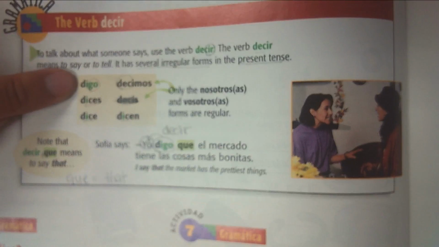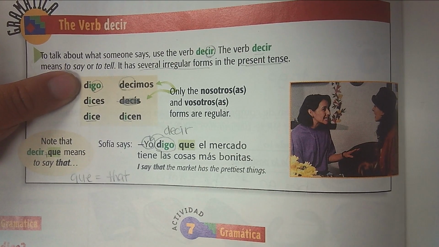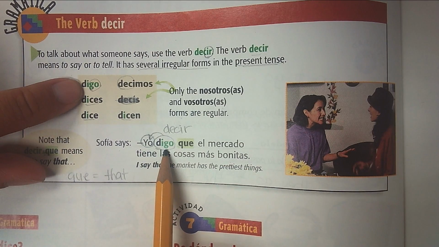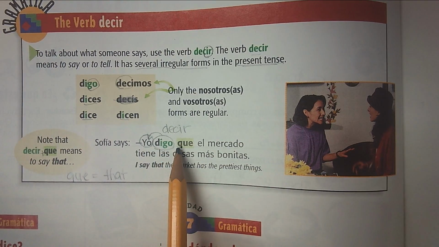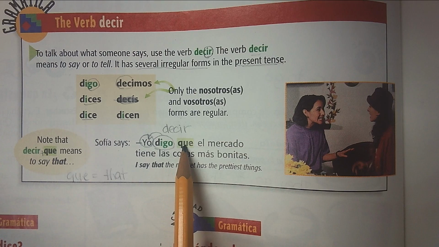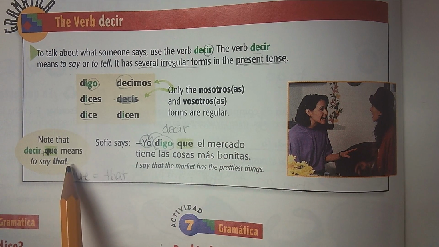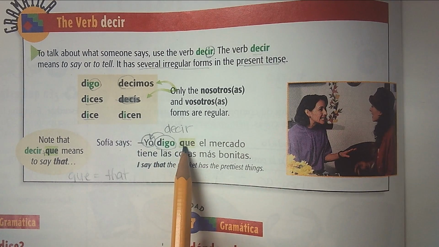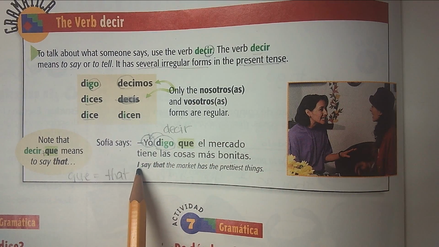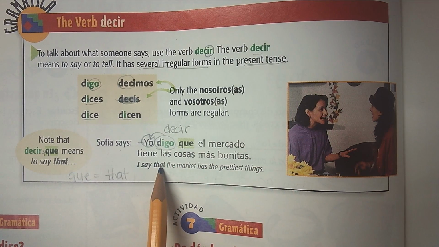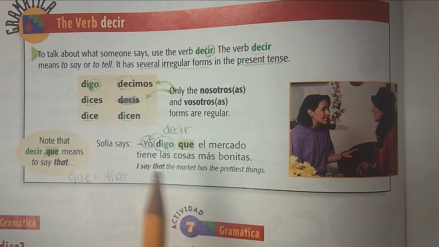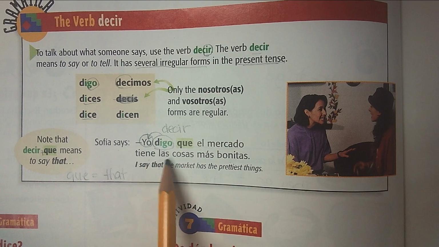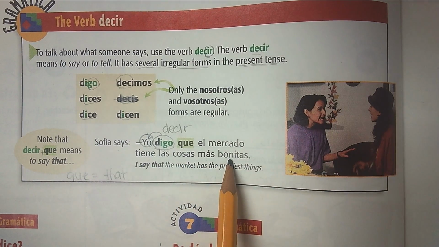Remember, in the yo form, whenever I'm talking about myself, I have to use the digo form. So yo digo que, now that I added that que there, remember, that means to say that. So if I were to translate yo digo que, it means I say that. Well, let's see what Sofía says. Yo digo que el mercado tiene las cosas más bonitas.